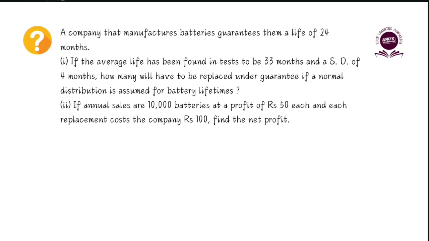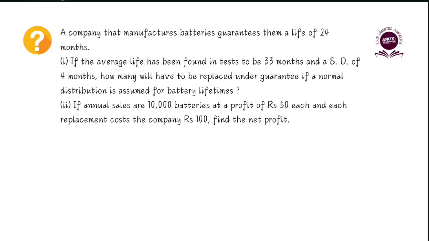So note here, we are told to assume it is a normal distribution, and we are asked to check how many batteries will have to be replaced under the guarantee period. If you are giving a guarantee of 24 months, it means that if the battery fails within 24 months, you will have to replace it. So that is the first part of the question. Let's see how to solve the first part before we go on to the second part.